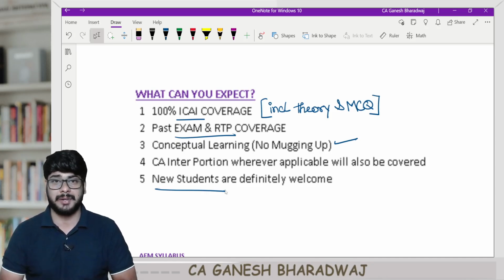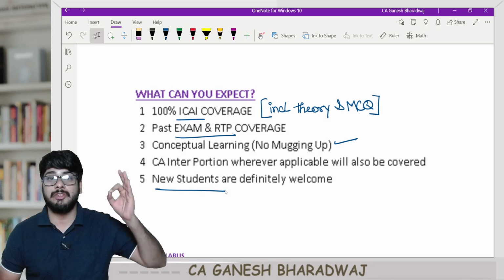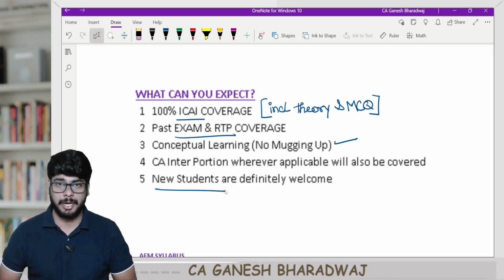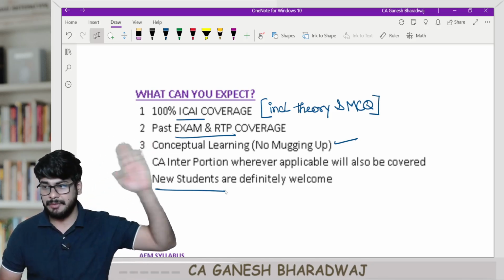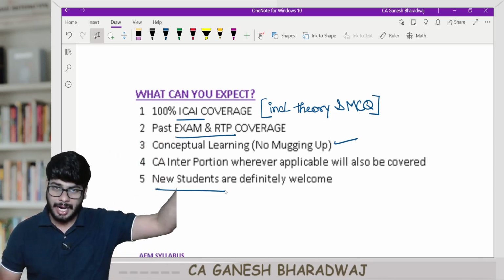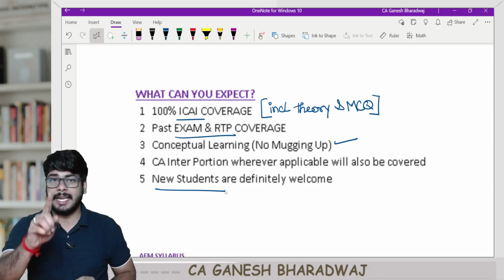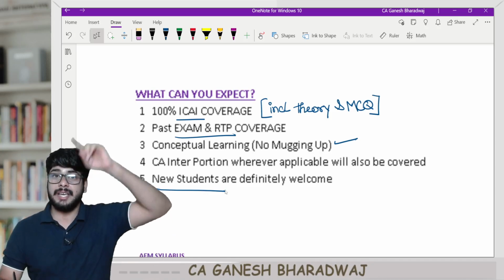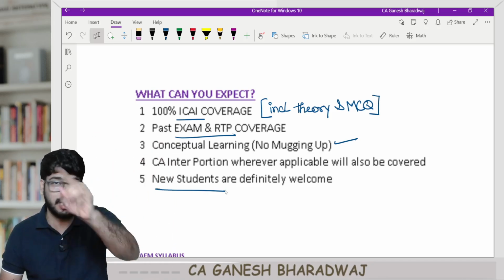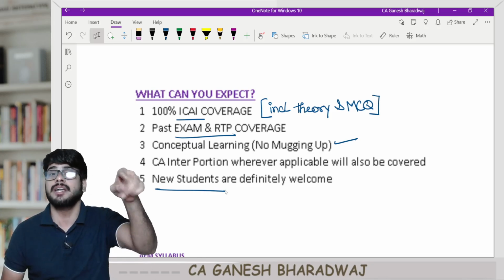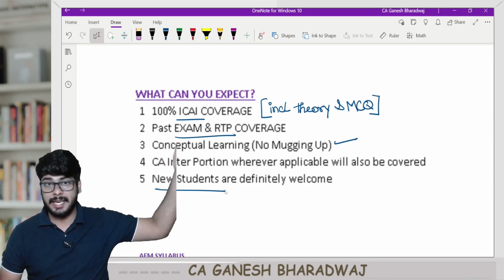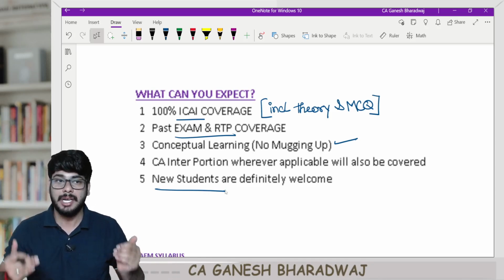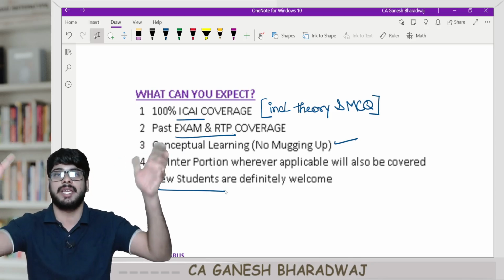For that matter, the first chapter that will be starting in Final AFM is going to be time value of money, right? The same time value of money, which if you have attended my CA Inter, I would have covered. Time value of money, guys, is not a CA Inter portion. It is a CA Foundation portion. You can't even find time value of money in your CA Intermediate books, right? It is a CA Foundation level, which once again I will be starting as a launching pad before we start the final level AFM, right?